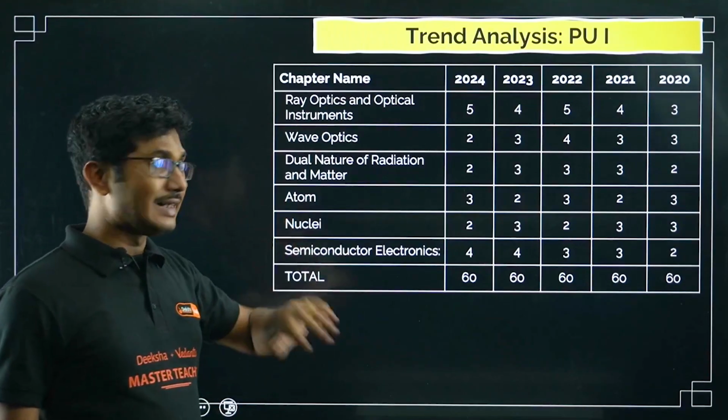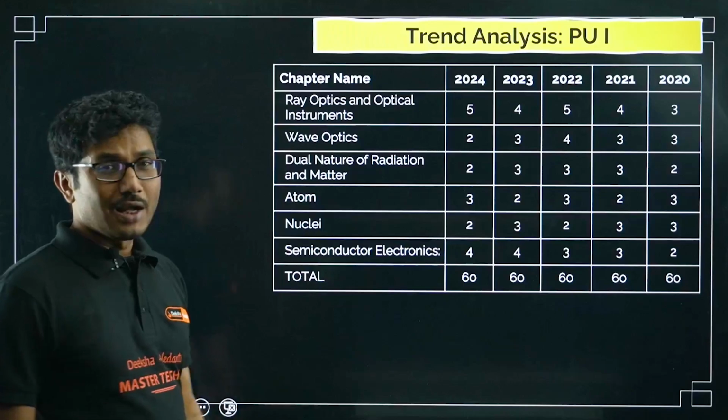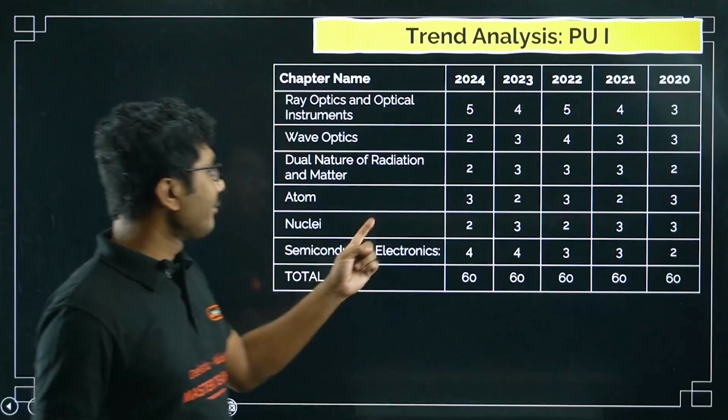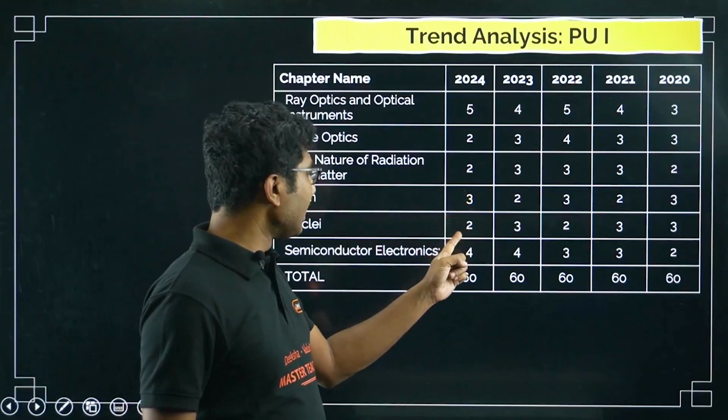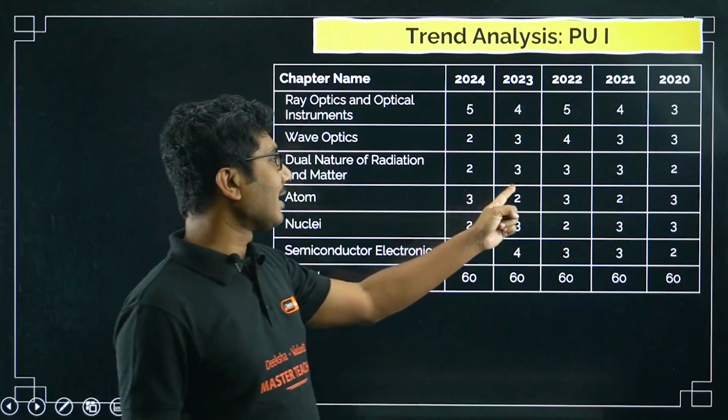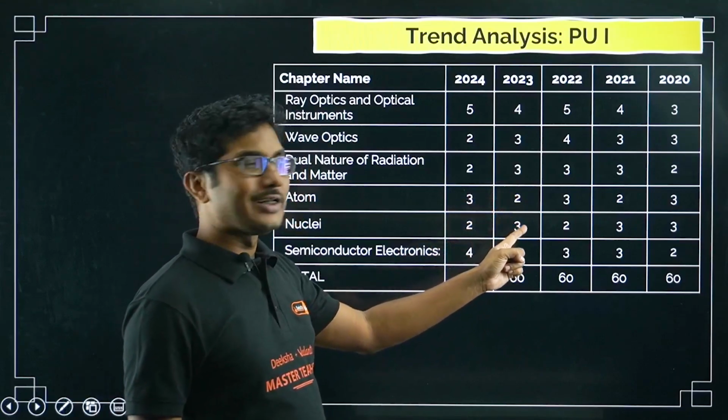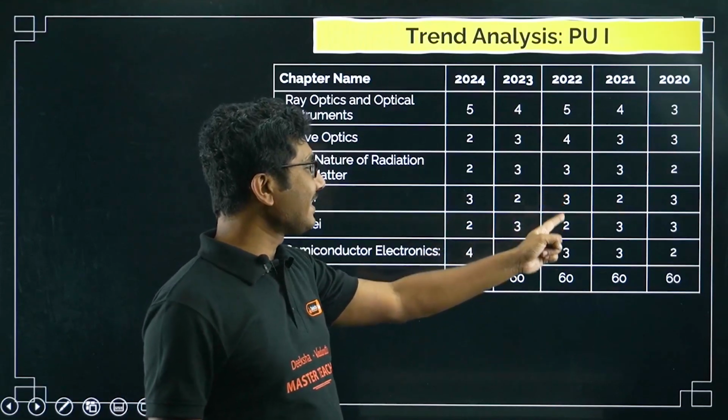Atoms and nuclei actually come as a pair. What is the meaning of the pair? If you see, atoms 3 questions, nuclei 2 questions; atoms 2 questions, nuclei 3 questions. So atoms 3 questions, nuclei 2 questions.